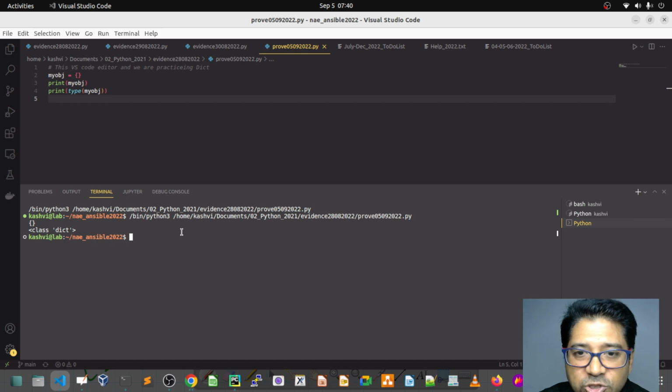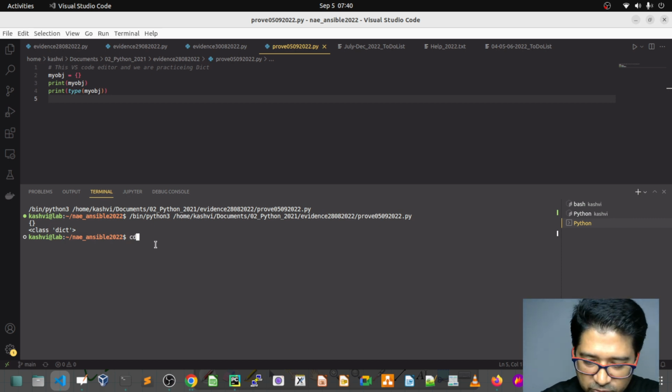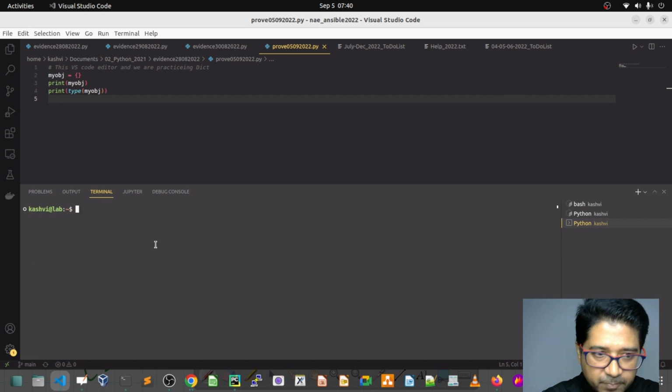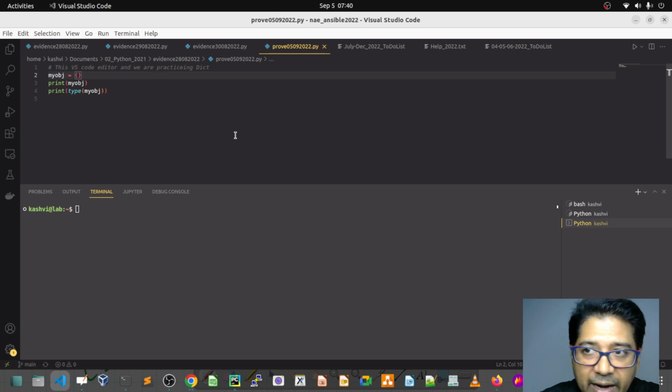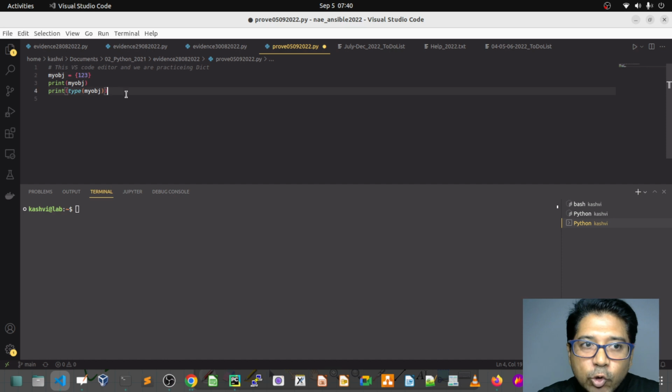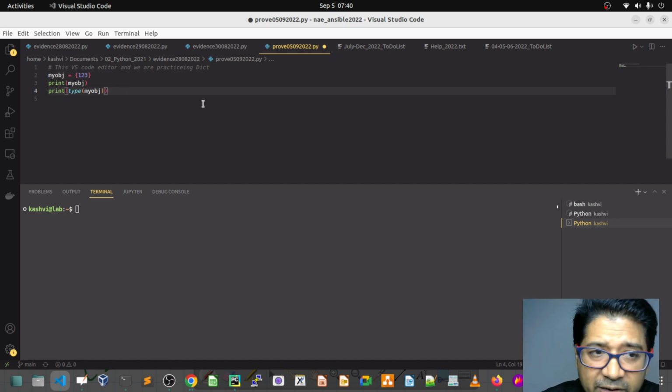So how do I represent the dictionary? Now, if I pass one element, 1 2 3, I did not follow the key-value pair format. I just gave one value. Can I pass this value here? Yes, we can pass it. Otherwise, it would show red.